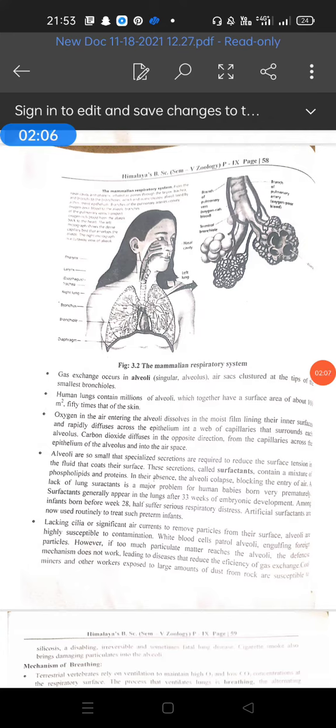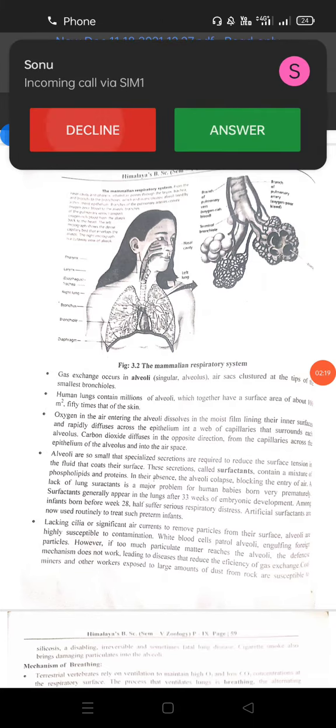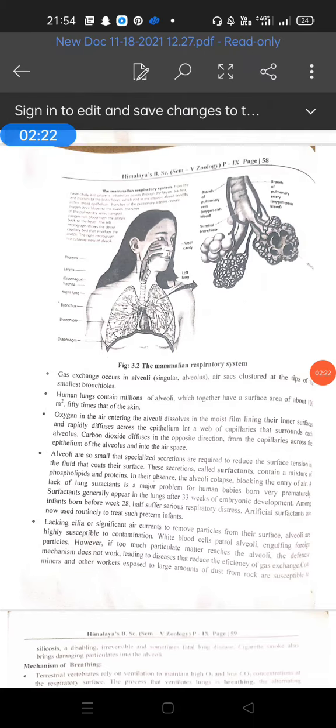Each nasal chamber is further divided into three regions: the vestibule, the respiratory part, which is called the conditioner, and the olfactory or sensory chamber. First, the vestibule is the proximal part near the nostril.